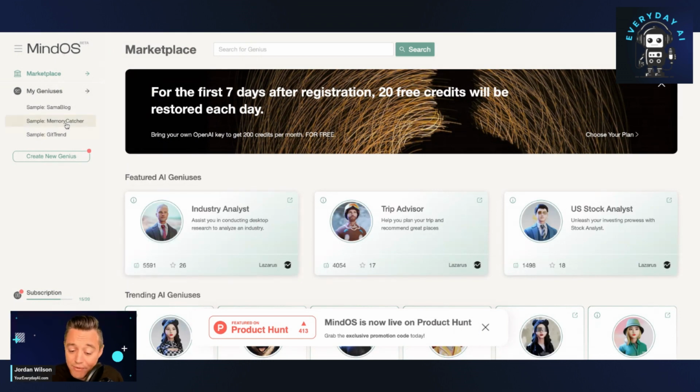There's a lot of different features and functionality that we don't have time to go into in the AI in 5. But it looks like you can really use it for mind mapping. You can use this in your own products and services. So make sure to check out Mind OS. A really cool way to explore what these AI agents are, and they do have a free trial as well. So take it for a spin.